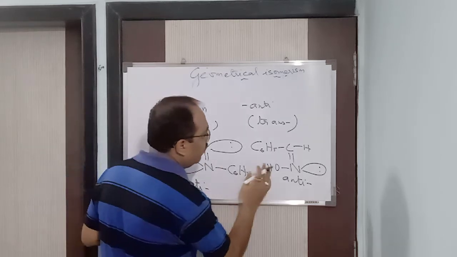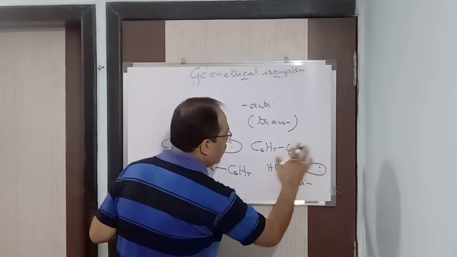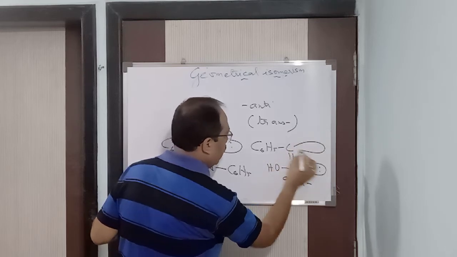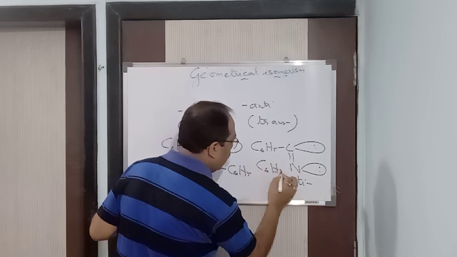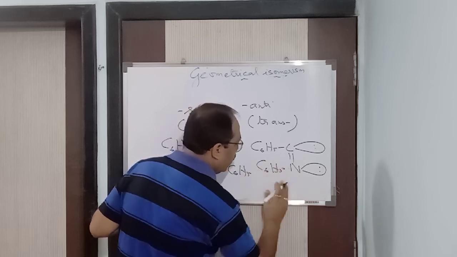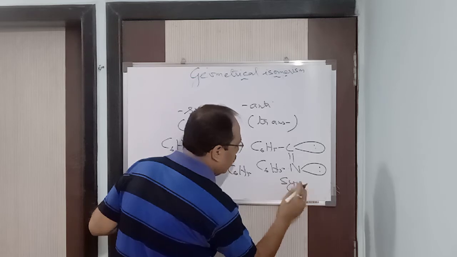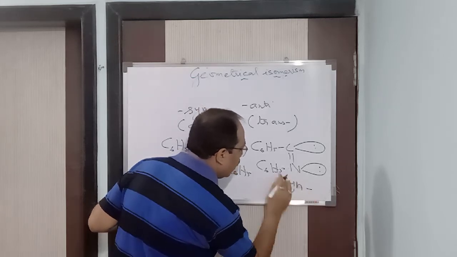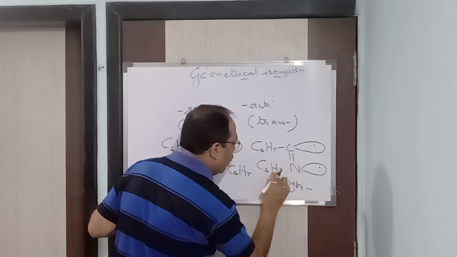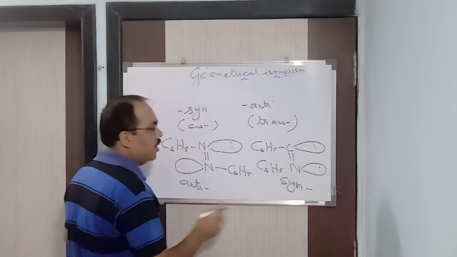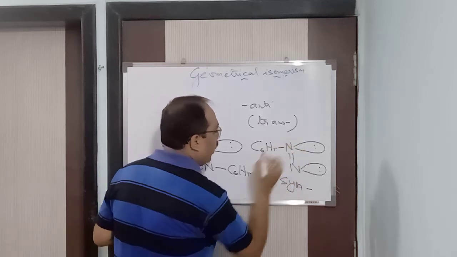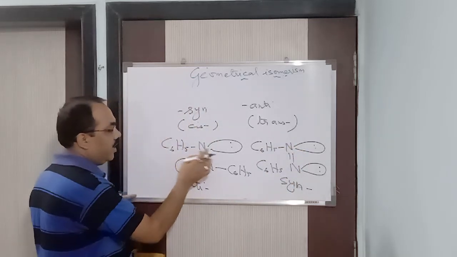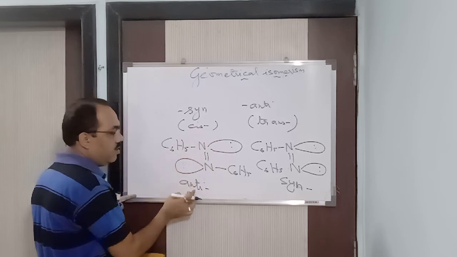Now if the lone pair is on the same side, it is known as syn. Here you can see the lone pair is on the opposite side, it is called anti.